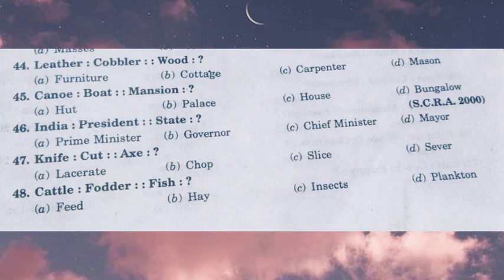Planktons are the small living beings present in rivers or water bodies, especially eaten by fishes and water animals. Cattle feed on fodder, which is a part of hay, the dried one. And fish feed on plankton. So these are the options and the answers which I have explained to you.